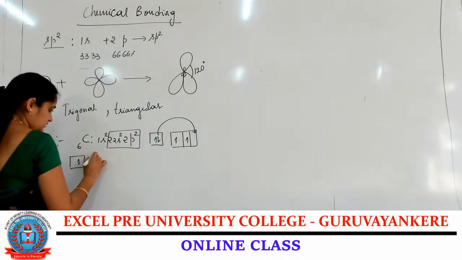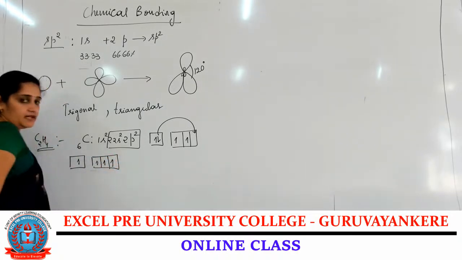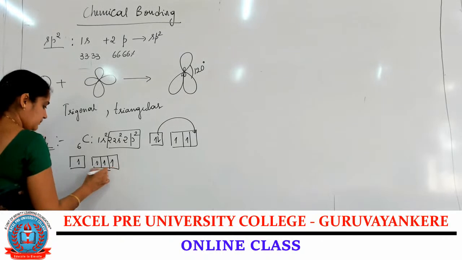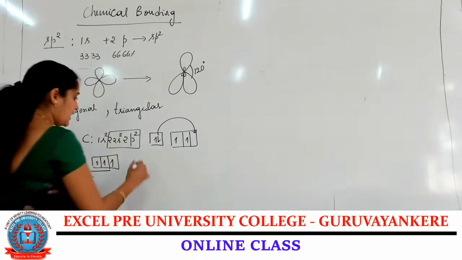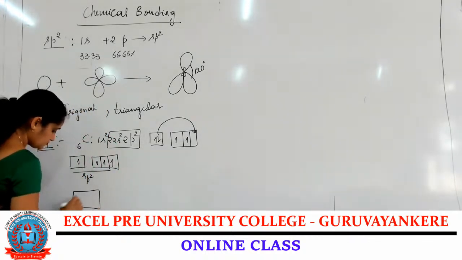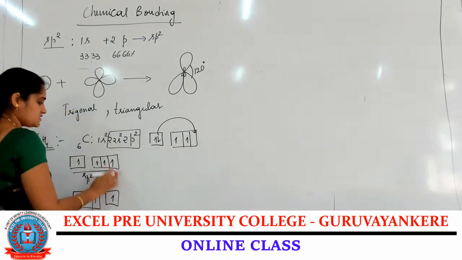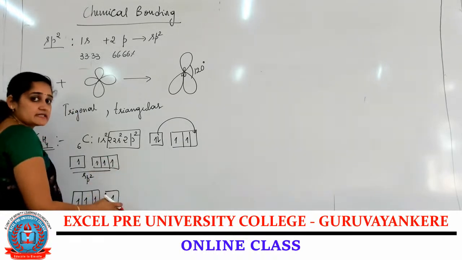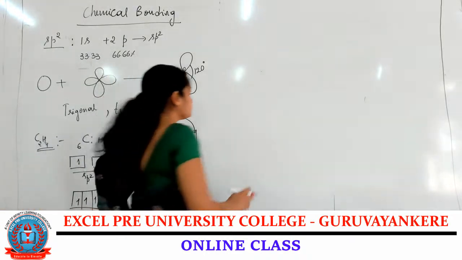1, 2, 3 electrons. Now the mixing of the orbitals takes place; it is sp2 hybridization. After mixing of the orbitals, 1, 2, 3 electrons, and this one is an unpaired electron, an unhybridized orbital present in the carbon atom.